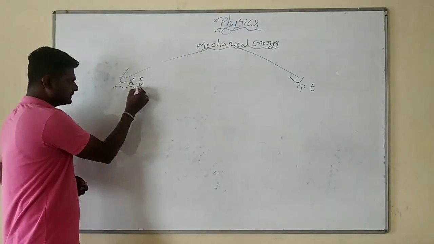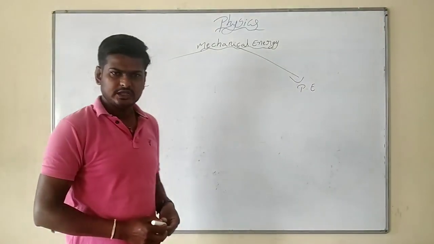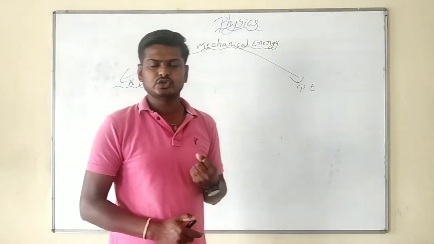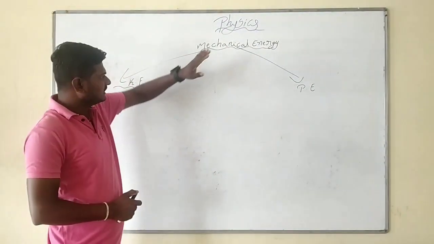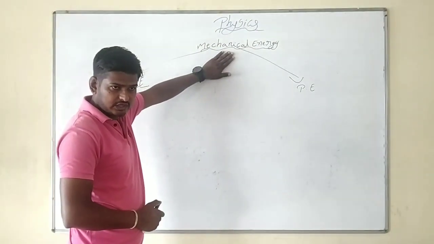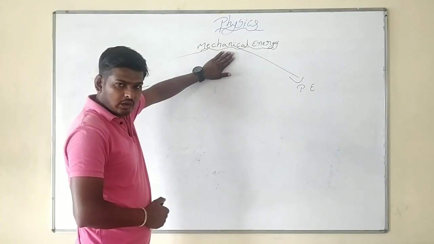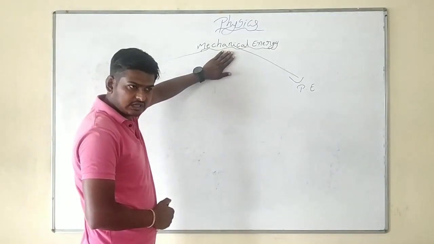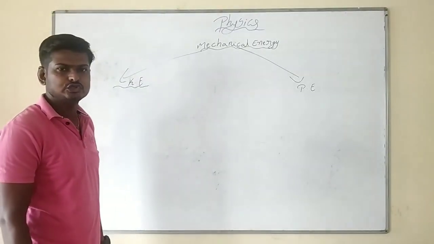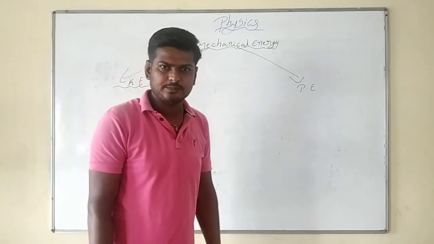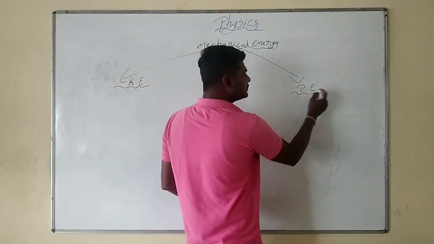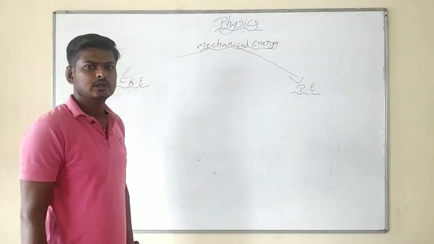Kinetic energy means the energy possessed by an object by virtue of its motion. The energy possessed by a moving object is kinetic energy. Potential energy means the energy possessed by an object by virtue of its position.